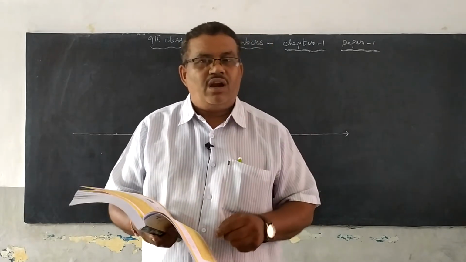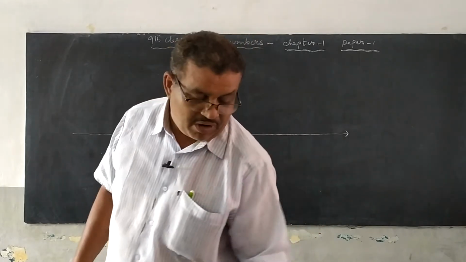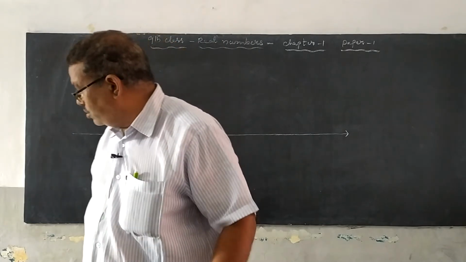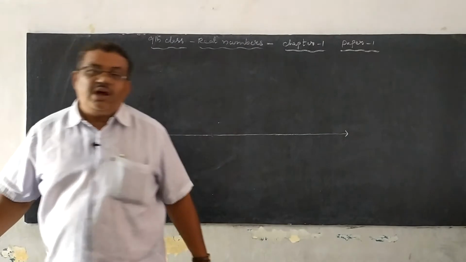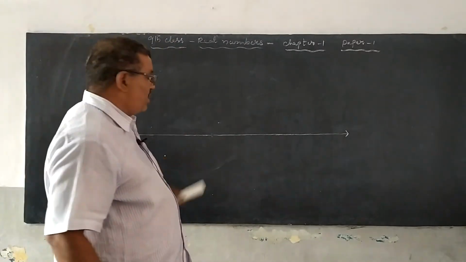Locate root 10 on the number line. How can we locate root 10 on the number line? In the last class we located root 2 and root 3 on the number line. Here in this class we have to discuss root 10 on the number line. That is why I have taken the number line here.